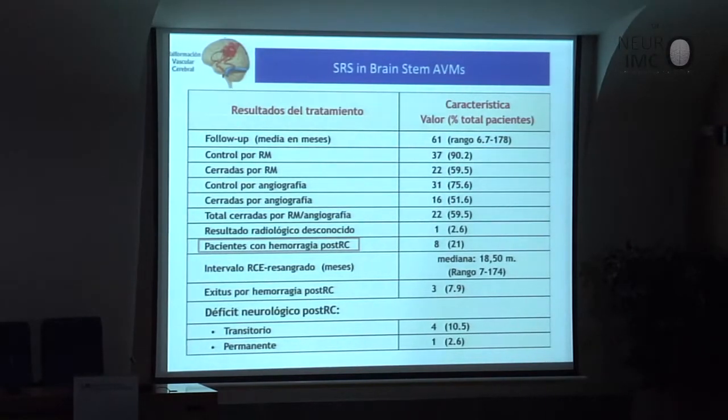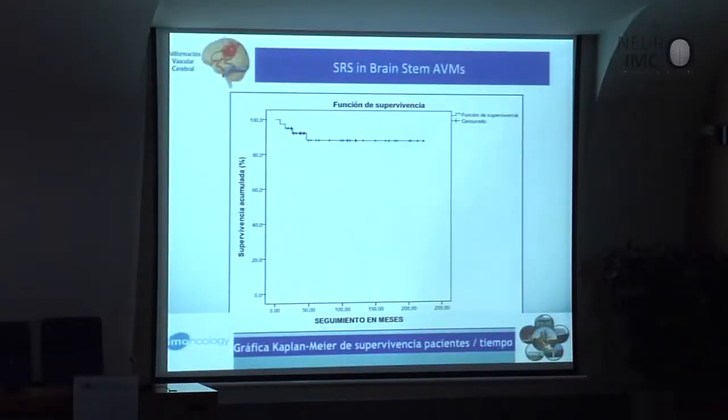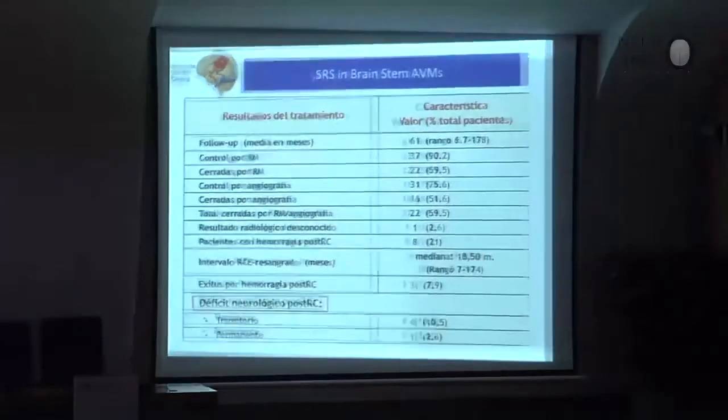Of these patients, 3 of them died, because they were brainstem patients with very high morbidity. And this is the list of the patients who had hemorrhage after radiosurgery, and we analyzed them one by one. And this is the Kaplan-Meier survival of the patients. 92% of the patients survive after radiosurgery without problem and without neurological deficit.